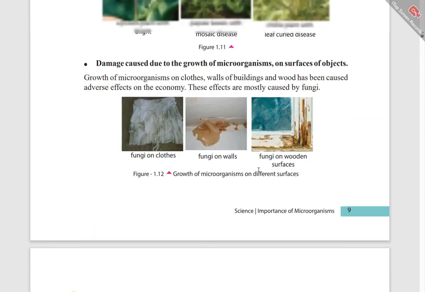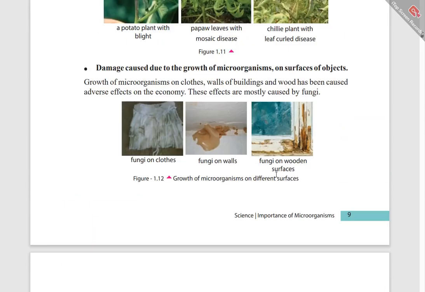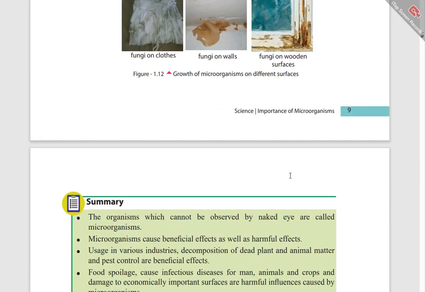They are harmful effects, to man, animals, and also to plants. Damage caused by the growth of microorganisms on the surfaces of objects. Fungi on clothes. When fungi is on clothes, they cause a condition like this. And here, fungi on walls. When fungi occur on walls, they cause a condition like this. Fungi on wooden surfaces.